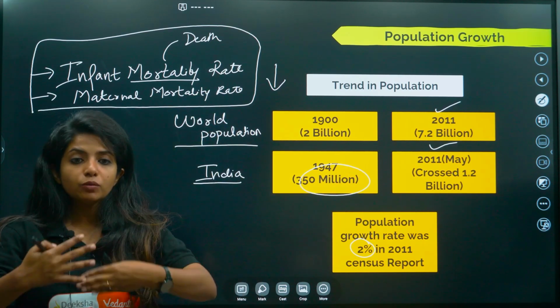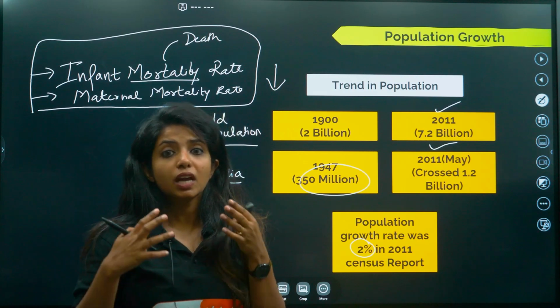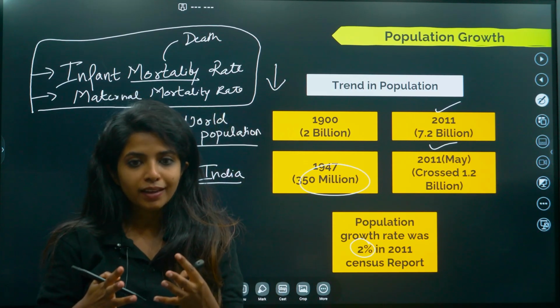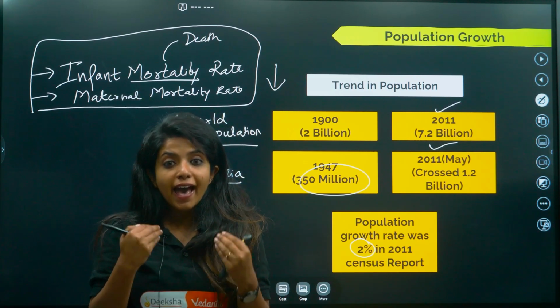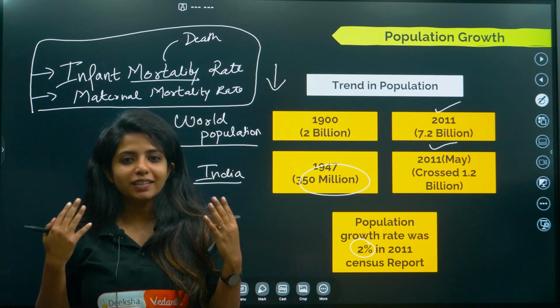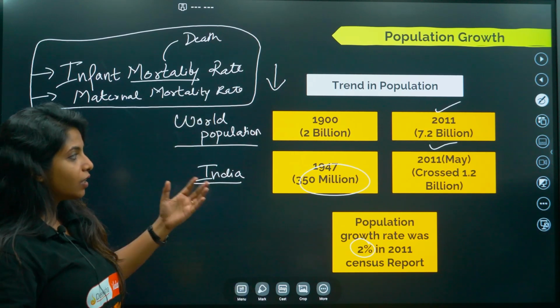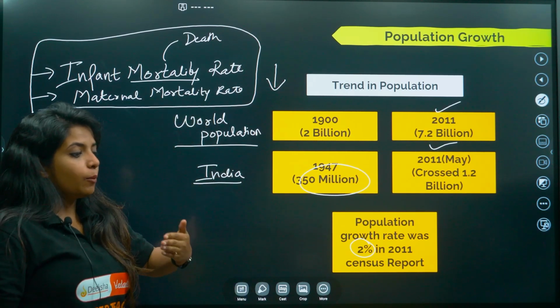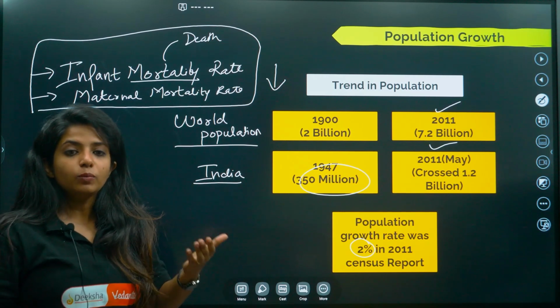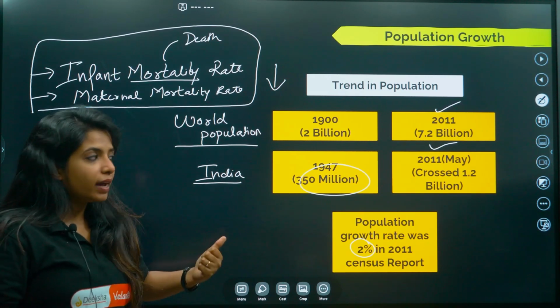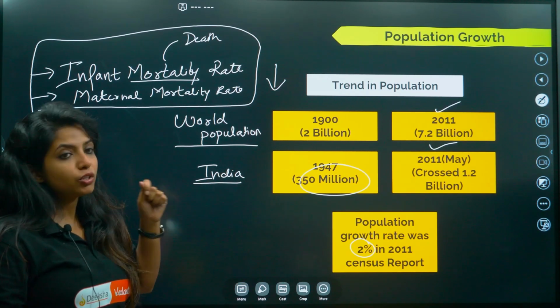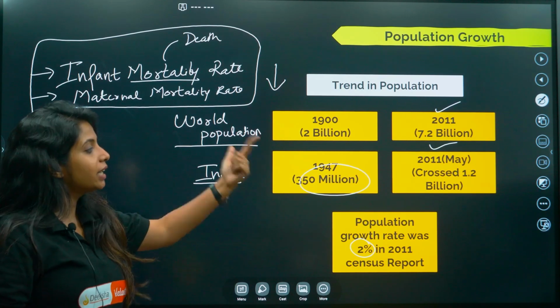Now when the population booms up, obviously there is a problem because there will be a fight for resources. Right? At last, we all are animals. We need to remind ourselves that. So basically, at the end of the time, if the population is just flourishing, it will be a problem because resources are limited. Which is why the government thought that, okay, we should be doing something about it. So in the next slide, I will be talking about that.